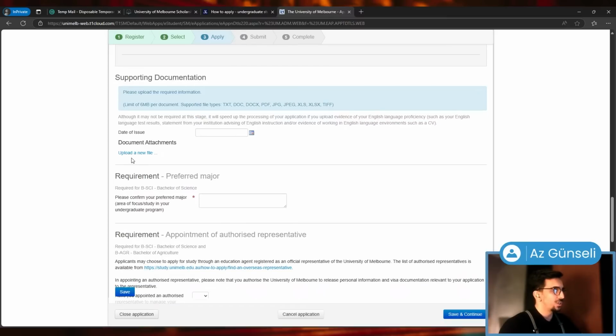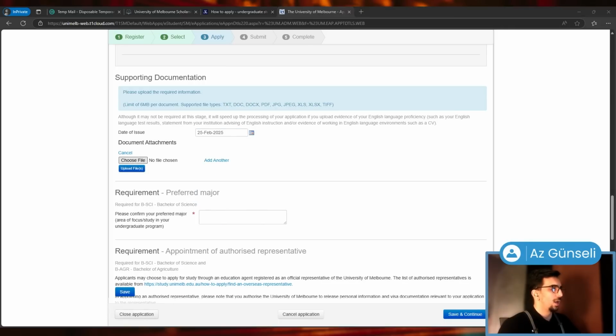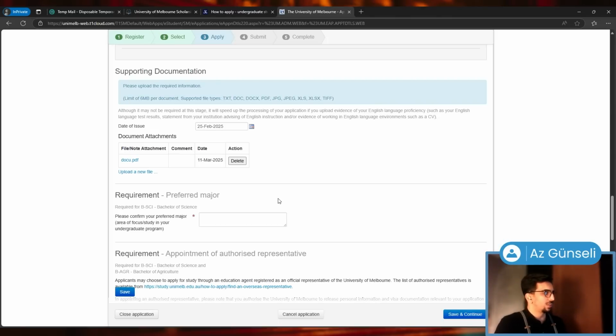Supporting documentation. So first, let's choose date of issue. Let's say 25 February, document attachments. Let's choose a random file and then upload files. All right, so that's also uploaded. Requirement, preferred major. Please confirm your preferred major, area of focus study in your undergraduate program. This is required for Bachelor of Science. You would know more about your own subject. My subject is economics, and it wasn't here for bachelor, so I'm going to say just physics.